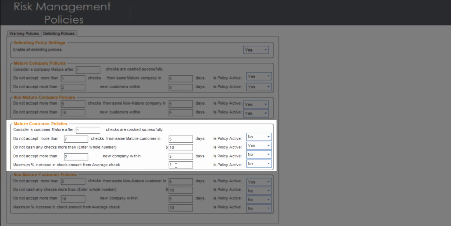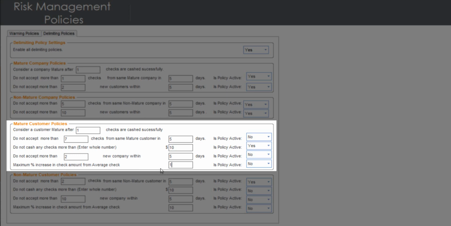We have a default value of 1. This policy tells you that you can accept a specific percentage increase of an average check. For example, if a customer cashes a $100 check every week, you can allow a 10 to 20, even a 30% increase of that check. If the customer happens to bring a $300, $400, $500 check or a $1,000 check, that percentage increase would have exceeded, and this policy will stop you from cashing a check of a customer that normally brings $100.